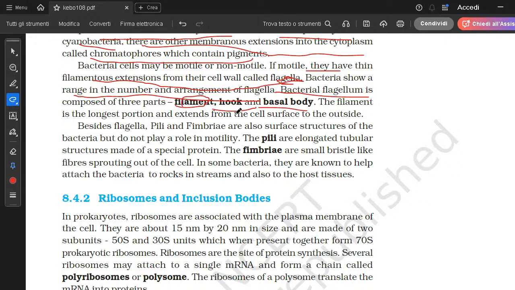The filament is the longest part, the long tail, and it extends from the cell surface. It means it extends from the glycocalyx, because obviously the cell surface is made up of the glycocalyx.